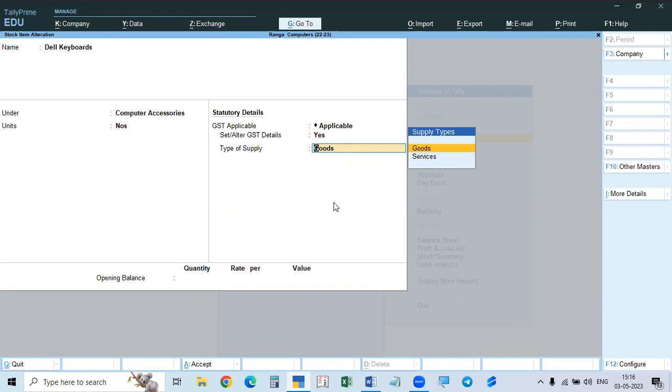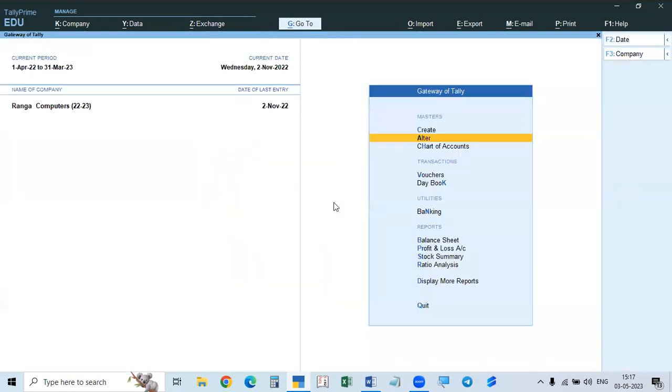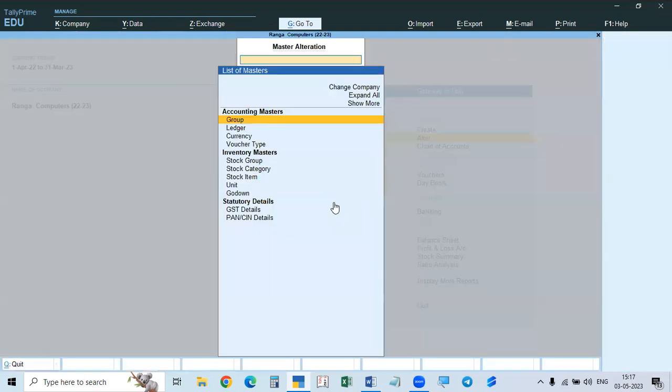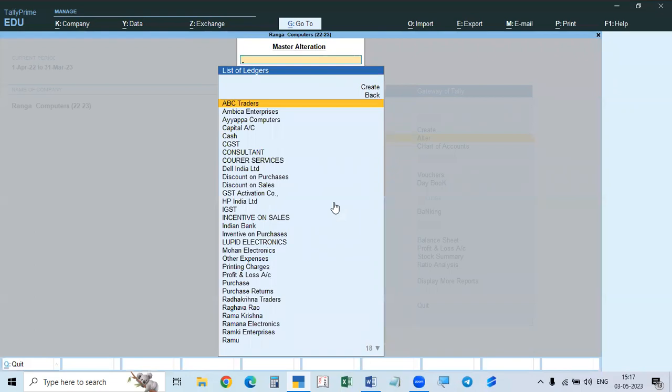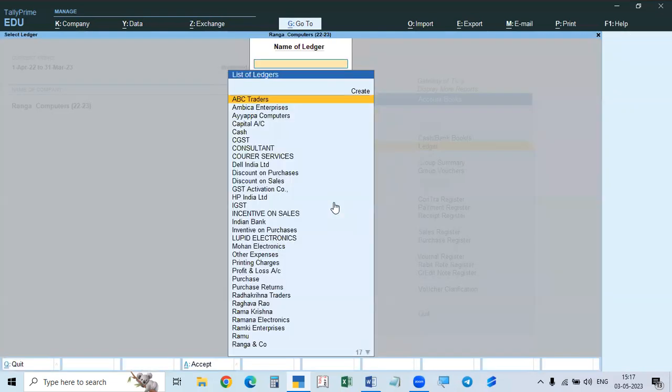And sometimes in the case of purchases, when you are purchasing, we will make the entry. So here I will take up purchases.